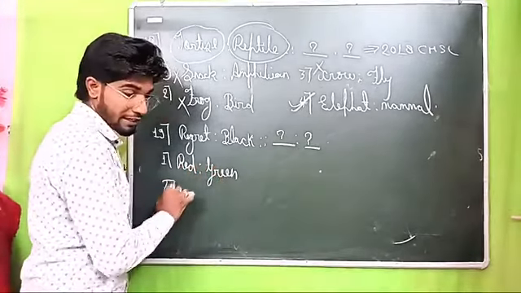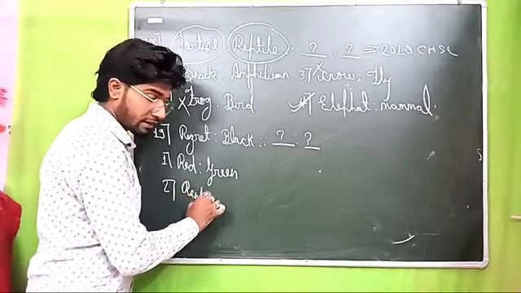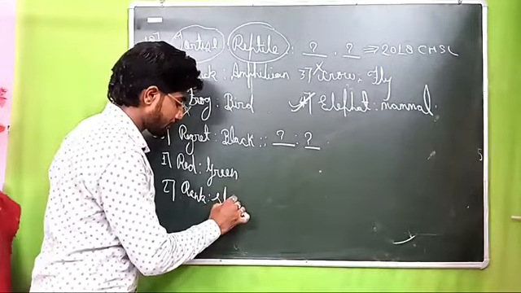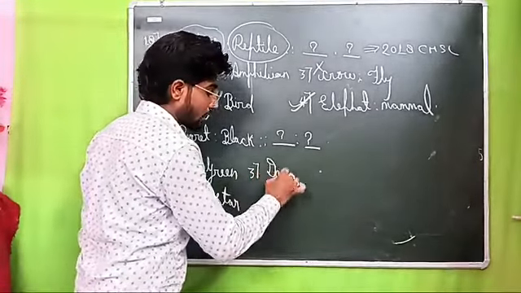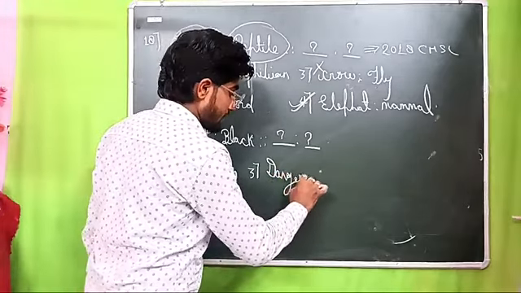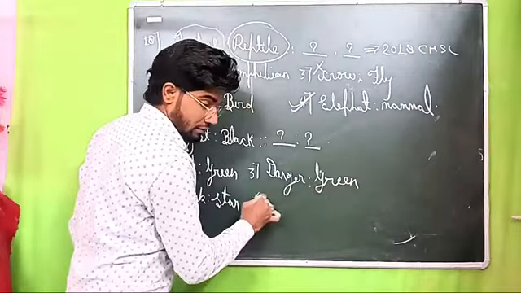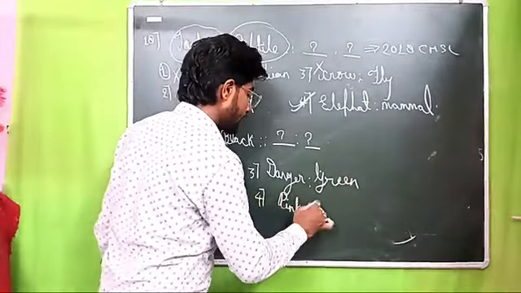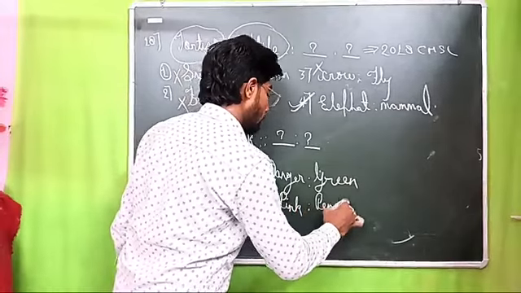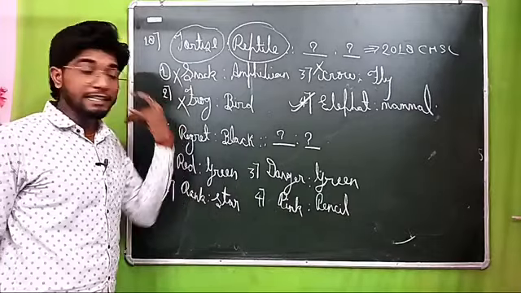Second option says rank related to star. Option number three says danger related to green. Now pink related to pencil. Okay, understand. Here it says regret related to black.